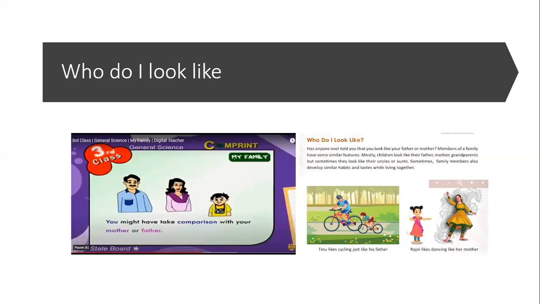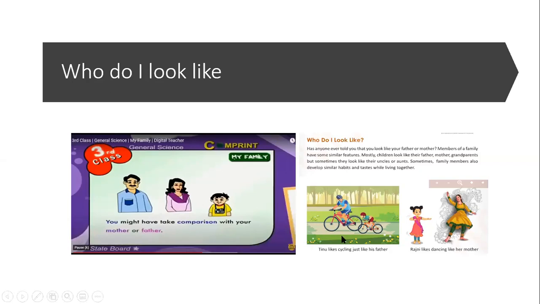And at times you may be looking like your mother, you may be looking like your brother, and your brothers and sisters may look alike, and they might be having the features of the mother. So there are so many ways where we look like our parents, or our grandparents, or our aunts and uncles. So let's watch this video, and then we will see.